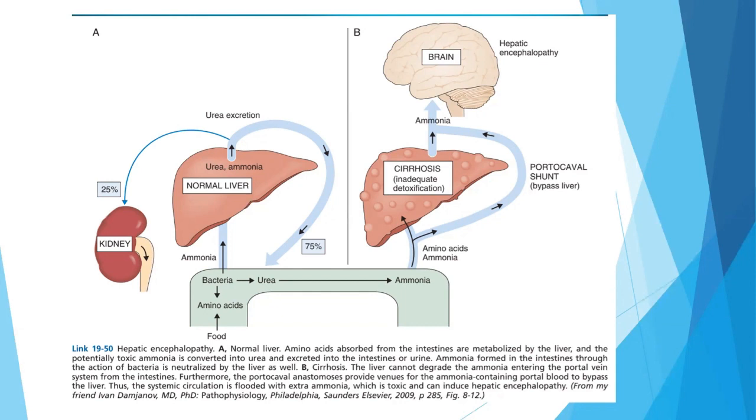So the normal liver just converts the ammonia into urea, and this urea can be excreted. But in case of cirrhosis, the liver cannot do its job, and there is accumulation of ammonia inside the liver. And due to the portocaval shunt and the high blood supply in the liver, the ammonia just escapes out, and the blood system is full of ammonia, which can produce the hepatic encephalopathy and other features.